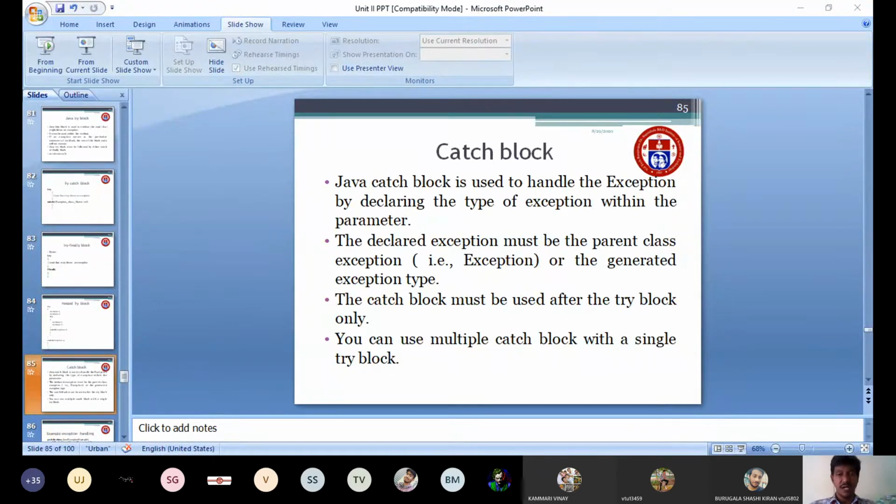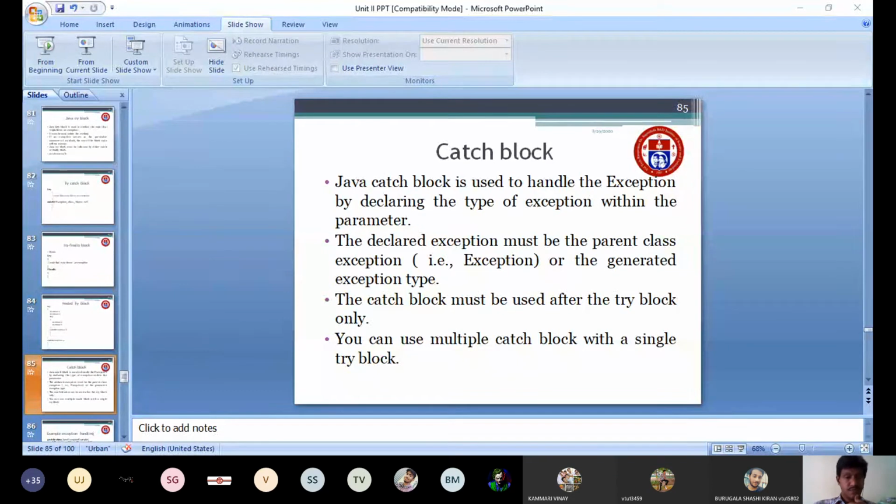Whatever exception the program generates, that exception type you mention inside the catch block, followed by the parameter, the reference name. The declared exception must be the parent class exception, that is Exception, or the generated exception type, an already available exception.